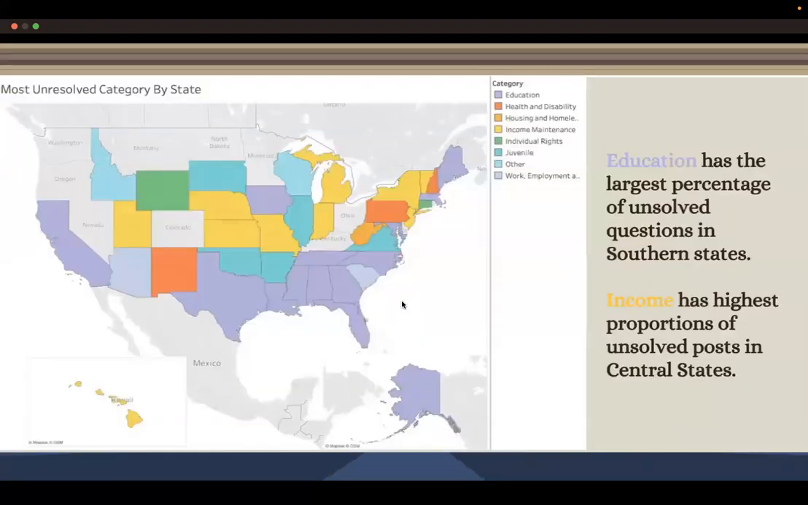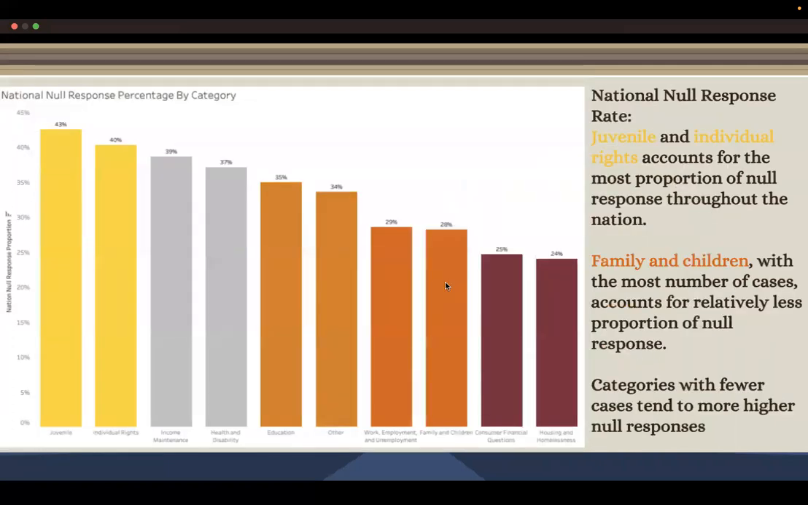So the first graph shows the most unsolved category by states. We can see that education takes the largest percentage in southern states, while income has the highest proportion in central states. The second graph is the national non-response percentage by category. Juvenile and individual rights account for the most proportion of non-responses throughout the states. Family and children, with the most number of cases, however, accounts for a relatively smaller proportion of non-responses. So in conclusion, categories with fewer cases tend to have more non-responses.